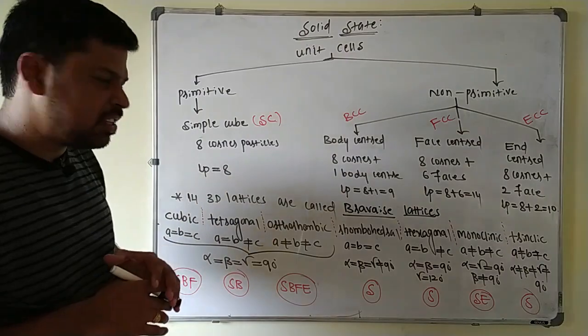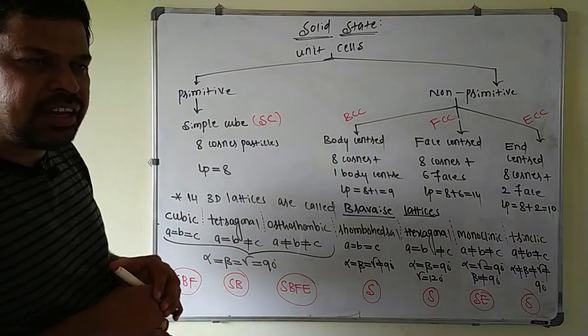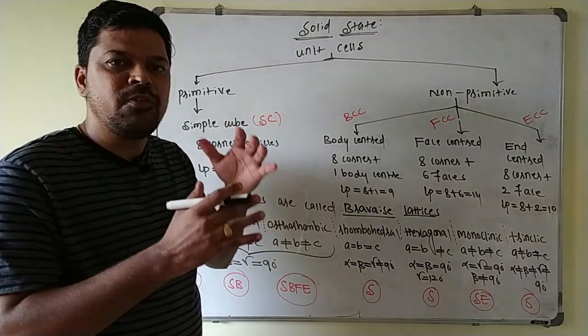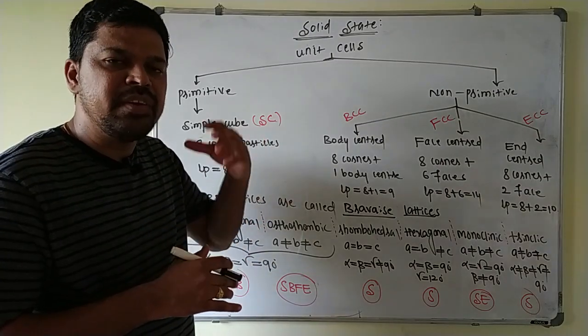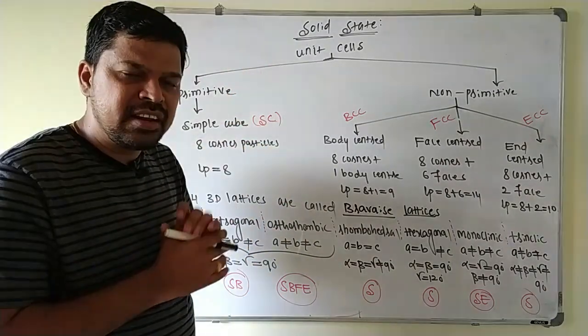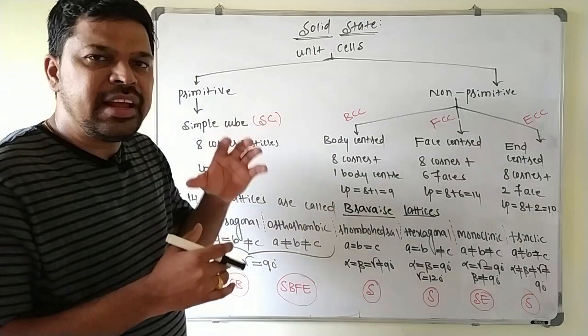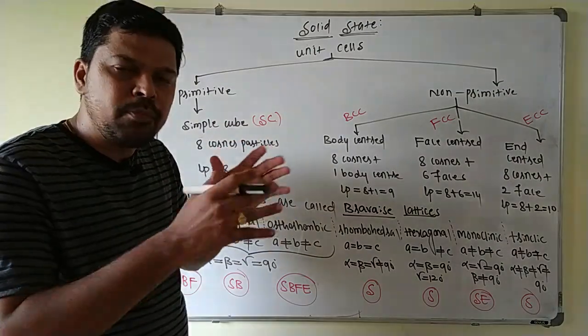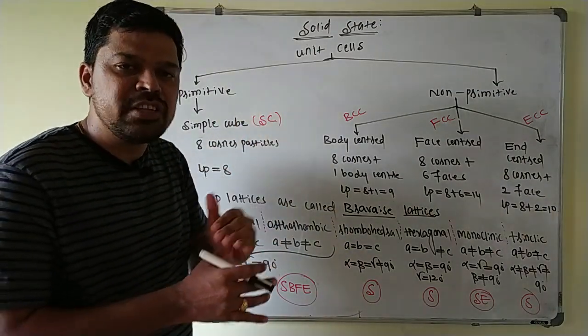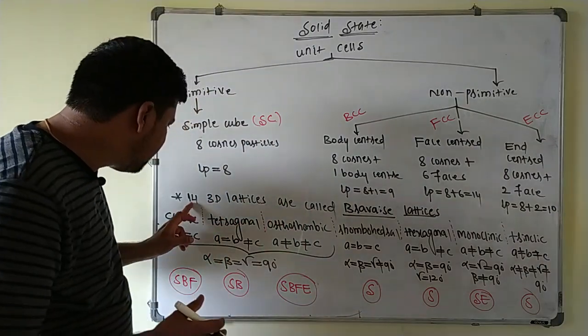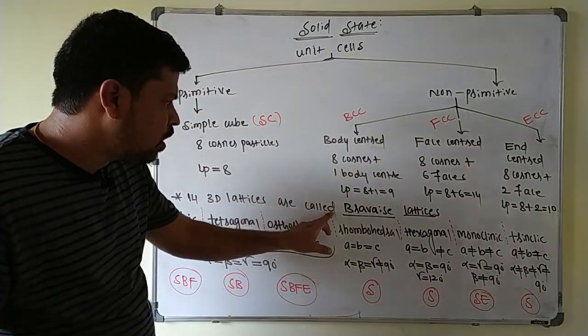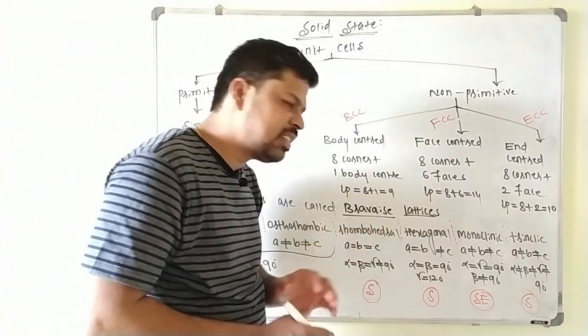Now we have already discussed crystal lattices, that is the 3-dimensional arrangement of constituent particles in space, which gives the structure of the entire crystal here. In that, there are 14 different possibilities in which you can arrange the constituent particles in space. Those 14 three-dimensional lattices are called Bravais lattices, that is the scientist's name here.